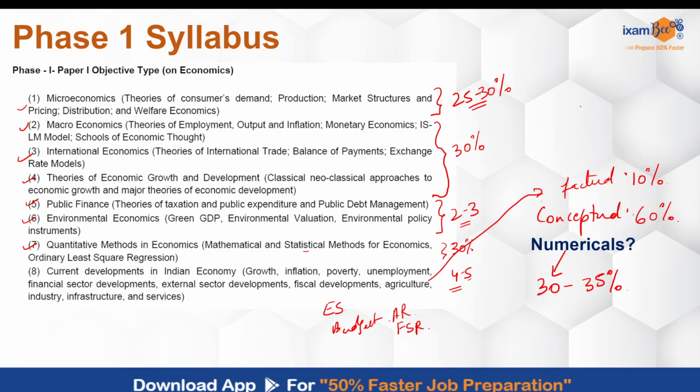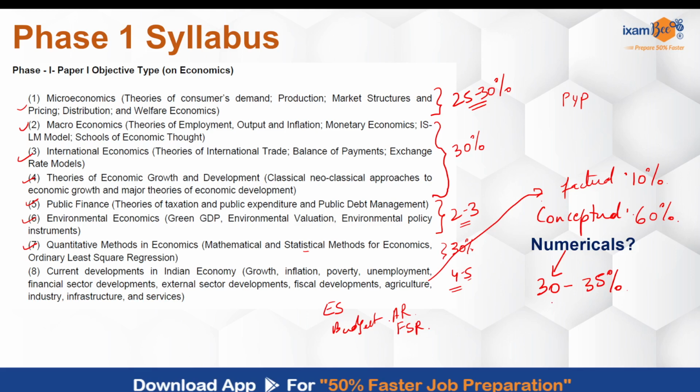If you've still not seen the past year papers, I highly recommend you go through them now. The PYPs, which are the past year papers, are available to be downloaded from the description box of this video also. Coming back to the importance of numericals, they are important because they are very scoring also.